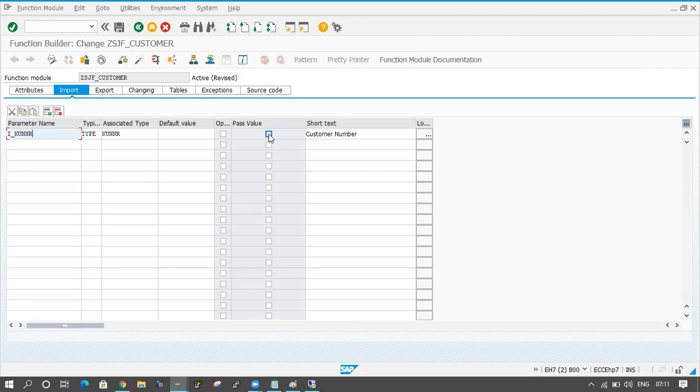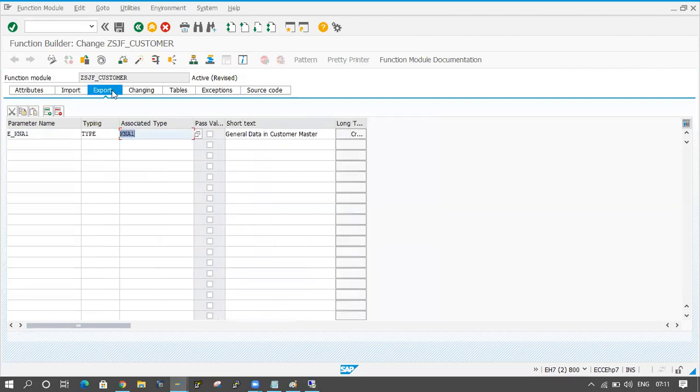Here I am selecting pass by value because I want to take only the value. I don't want to take any memory which is allocated for that. That memory, I don't want to take, so I am selecting pass by value. Only the value I am importing here. At the same time, the export also, pass by value is coming. Just select the checkbox. Whatever data we are fetching, we are sending to the outside of the system, right? So here I am sending only data. I am not sending the memory, so I'm selecting pass by value. This is a mandatory thing. So if you are working on remote enable function module, remote